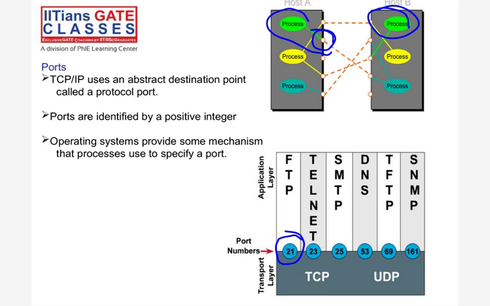TFTP. Okay, TFTP is more secure. It's like FTP, but first you have to log in. After login, you can download the file. Otherwise, not possible. But FTP works directly without authentication. You can download the file. We will study each protocol. And this is the Simple Network Management Protocol. SNMP means Simple Network Management Protocol.